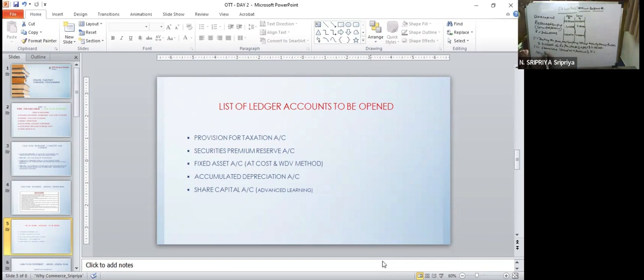Number 3, 8% debentures were redeemed at a premium of 10%.